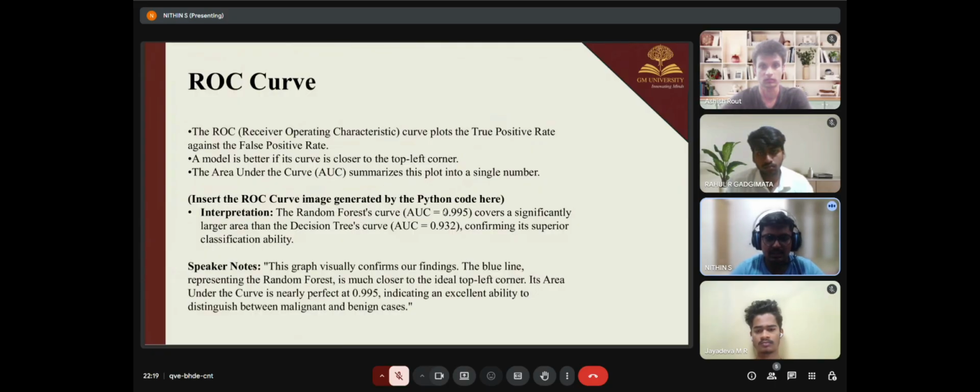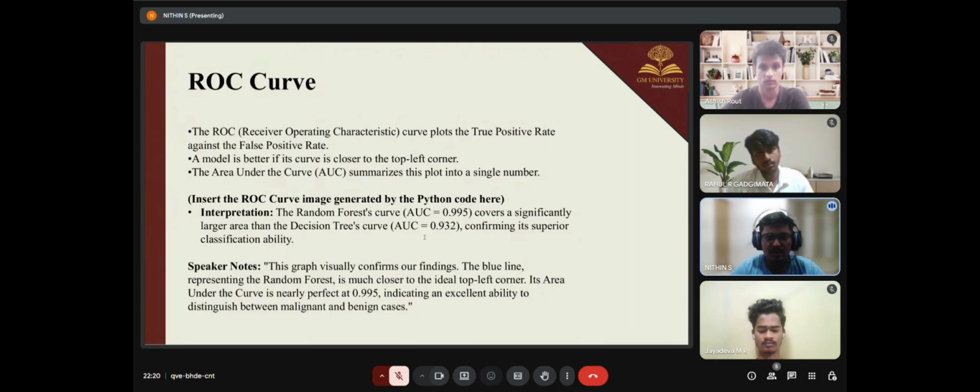In our comparison, the random forest curve has an AUC value of 0.995, while the decision tree AUC is 0.932. A higher AUC means better classification performance.